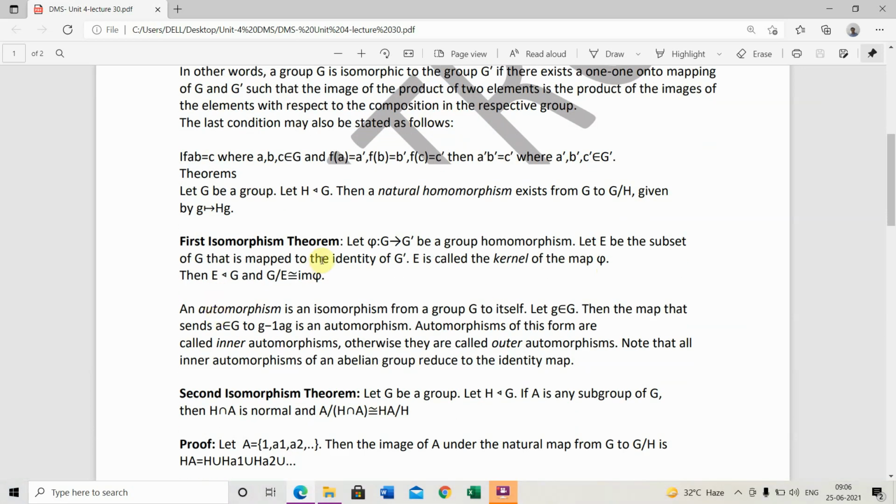Our first isomorphism theorem: let phi: G tends to G dash be a group homomorphism. Let E be the subset of G that is mapped to the identity of G dash. E is called the kernel of the map phi. Then E is a normal subgroup of G and G upon E is isomorphic to the image of phi.